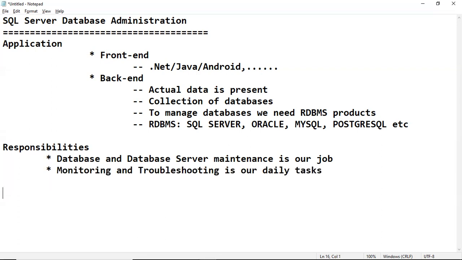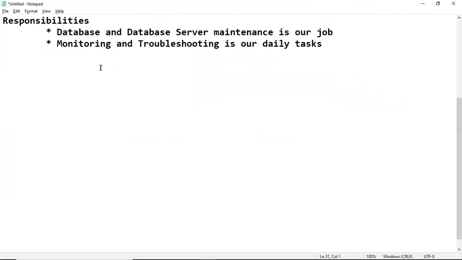Tomorrow once you enter your organization, the total setup is already there. But our job is to take care that everything is working fine, with no performance issues and no connectivity issues. Then there is installing and configuring SQL Server. These are the various major activities.